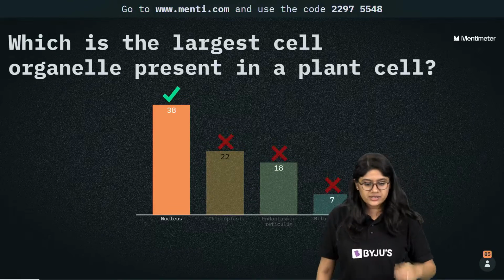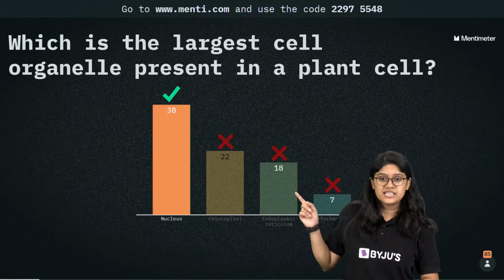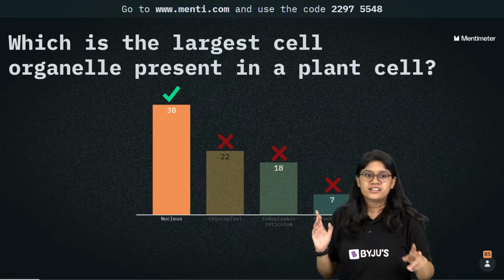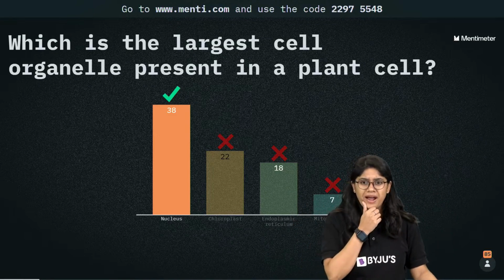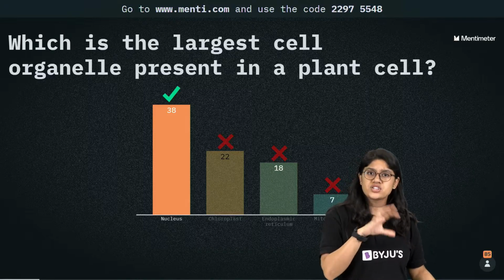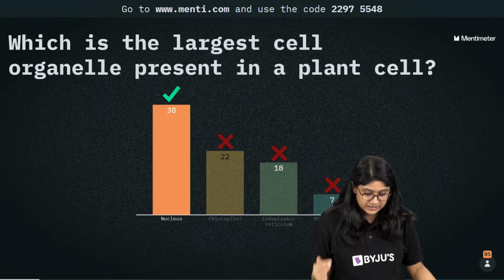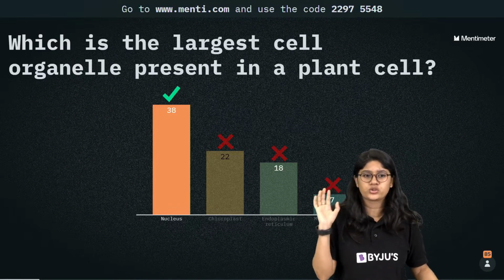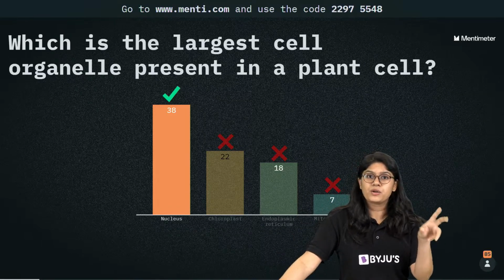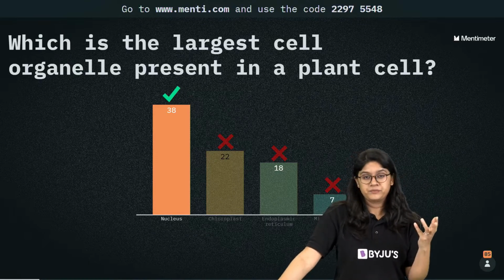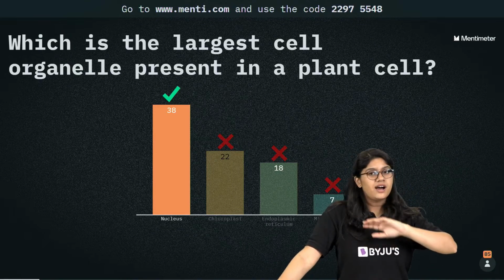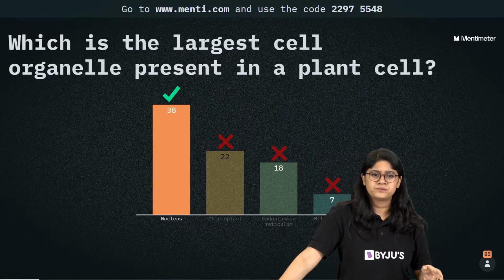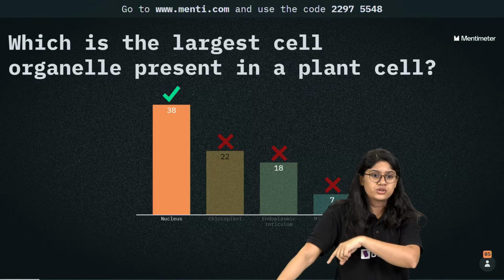And the correct answer is nucleus. See, it's kind of a staircase. Why is there confusion here? I want to know why we have the confusion. See, the largest cell organelle, amongst these, of course, is the nucleus, right? Mitochondria cannot be it. Mitochondria is very small. ER is being said, but ER cannot be bigger than the nucleus. Clear? Then we have the chloroplast, again it will be very small. So the correct answer is nucleus.